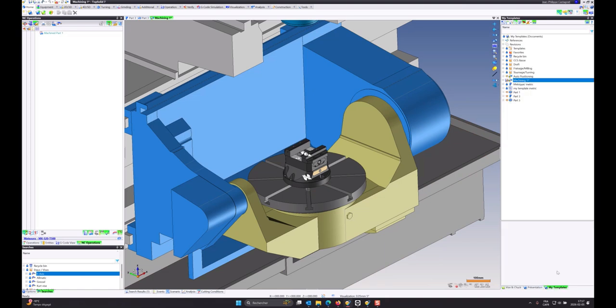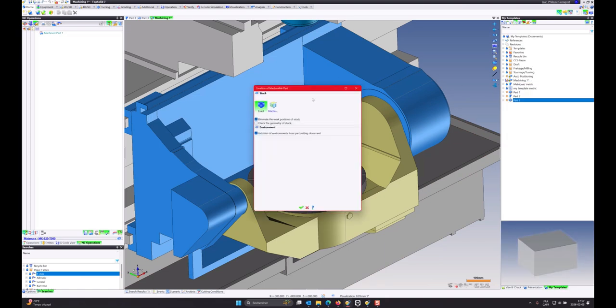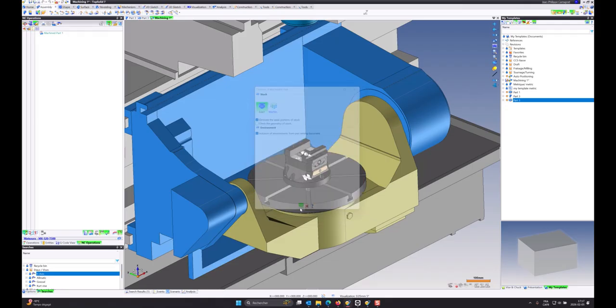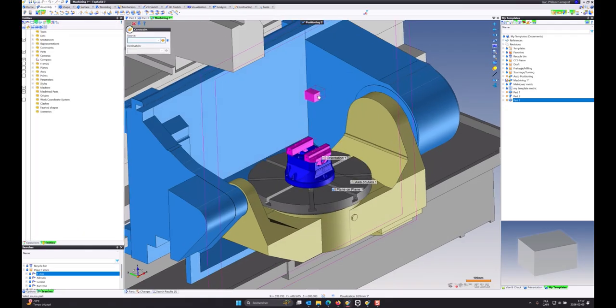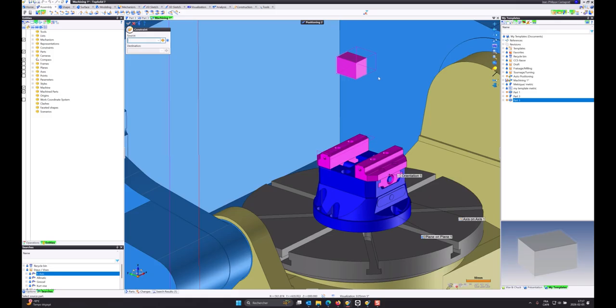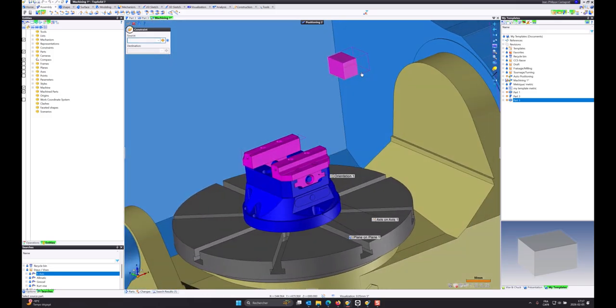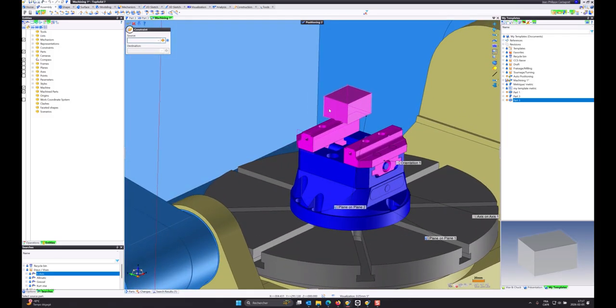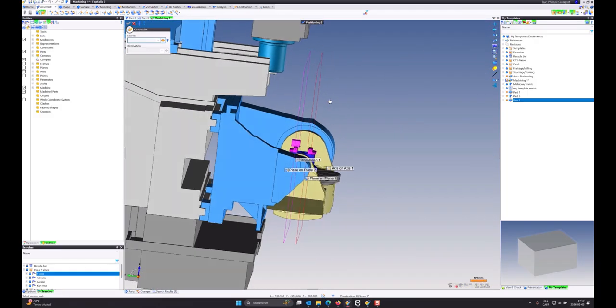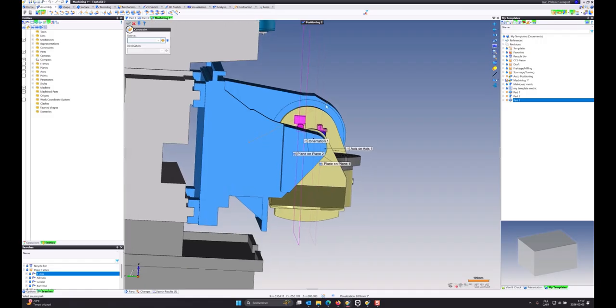And now in my template, I just grab my part setup 3. I need to do this once. So I want this bottom plane to this. I want this side plane. Careful with the large plane like this.